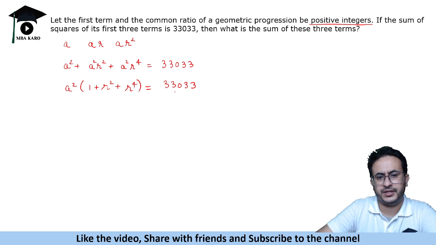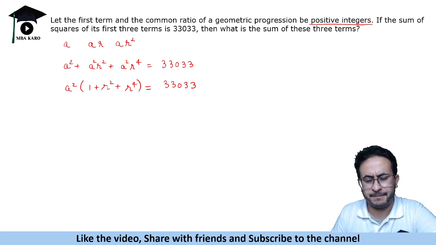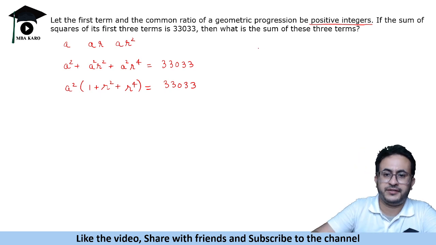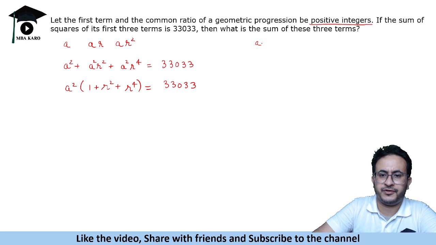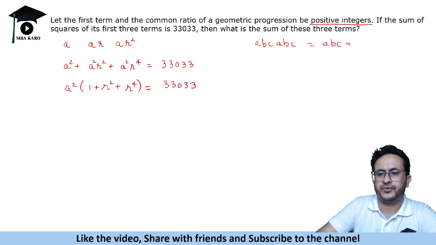Now this should be divided by a perfect square. Another thing that one must know is if a number is of the format ABC, it is basically ABC into 1001, and that 1001 is basically 7 into 11 into 13.